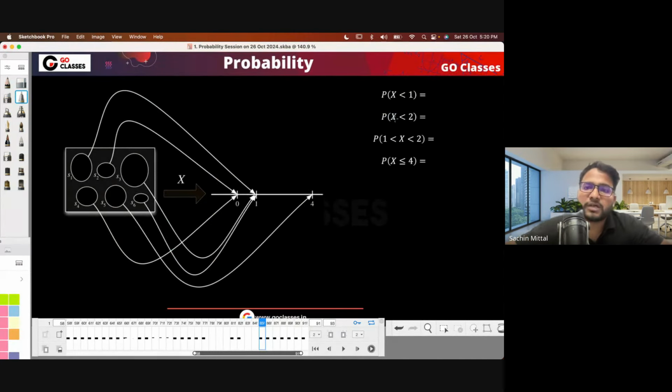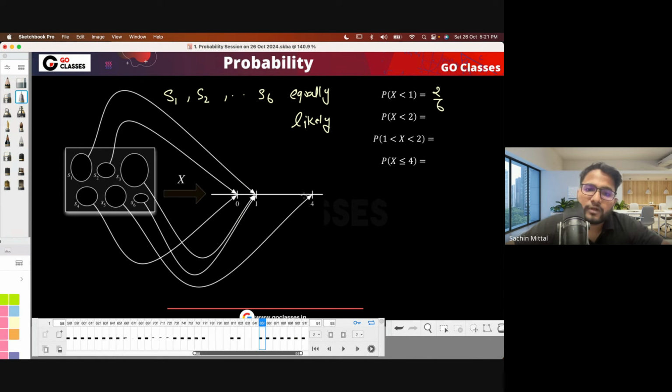For example, if I just ask you what is the probability of X being less than 1, let's suppose these are the 6 outcomes: S1, S2 up to S6, which are equally likely. Okay, probability of X less than 1, which means what are the outcomes which X is mapping to less than 1? I think only 2 outcomes, right? So since there are only 2 outcomes out of 6, 2 by 6 is the answer, right?